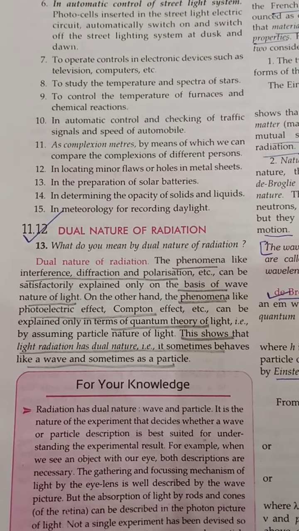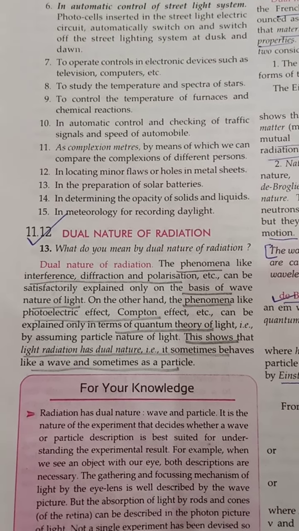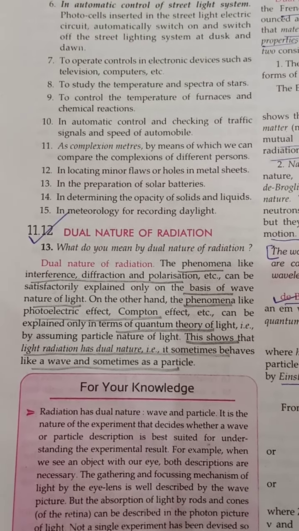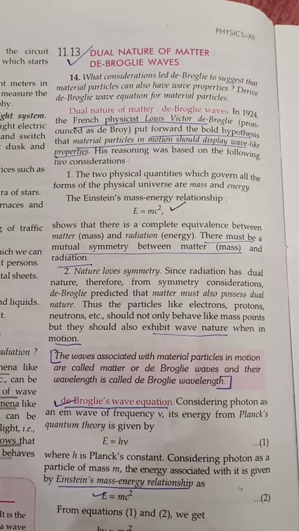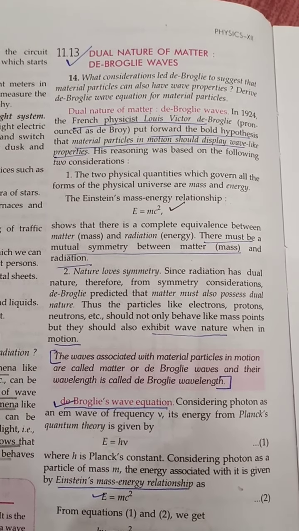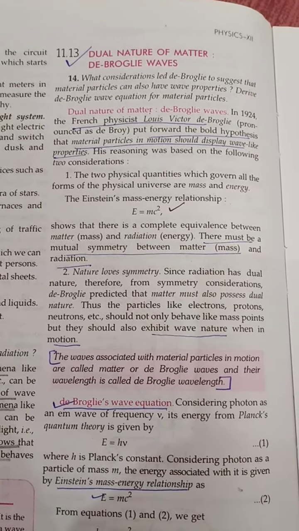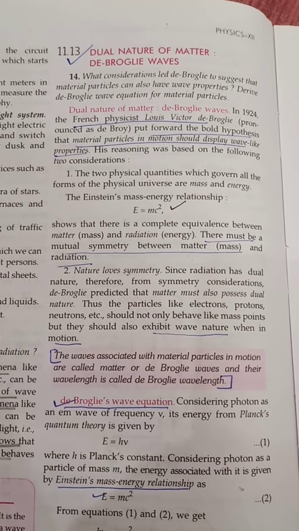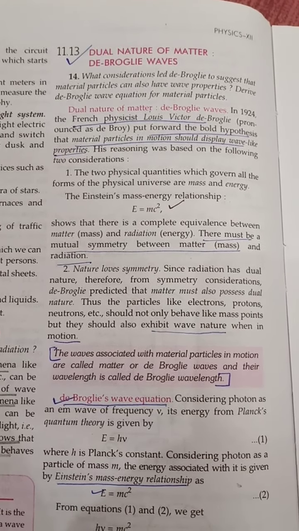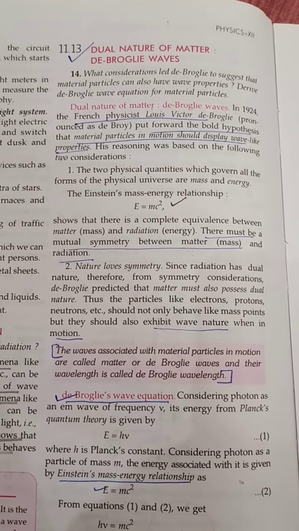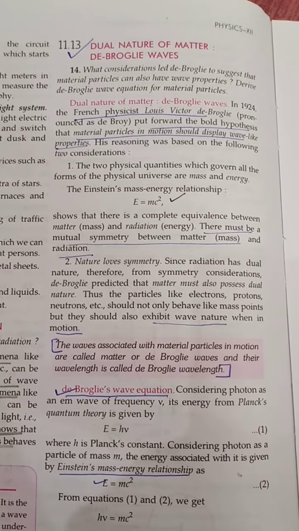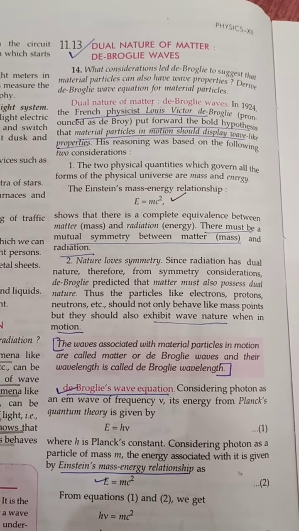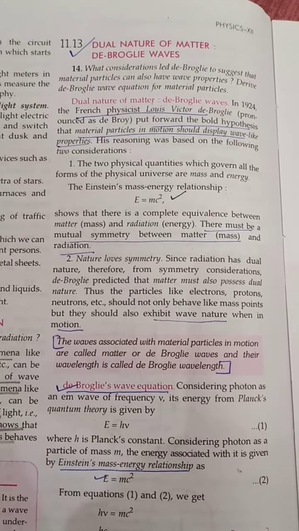This shows that light radiation has dual nature, that is, it sometimes behaves like a wave and sometimes as a particle. Next is dual nature of matter, that is de Broglie waves. In 1924, French physicist Louis de Broglie put forward the bold hypothesis that material particle in motion should display wave-like properties. His reasoning was based on the following two considerations.